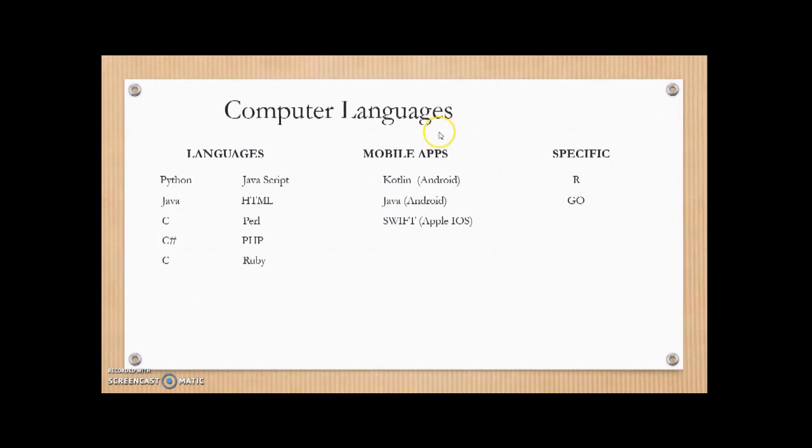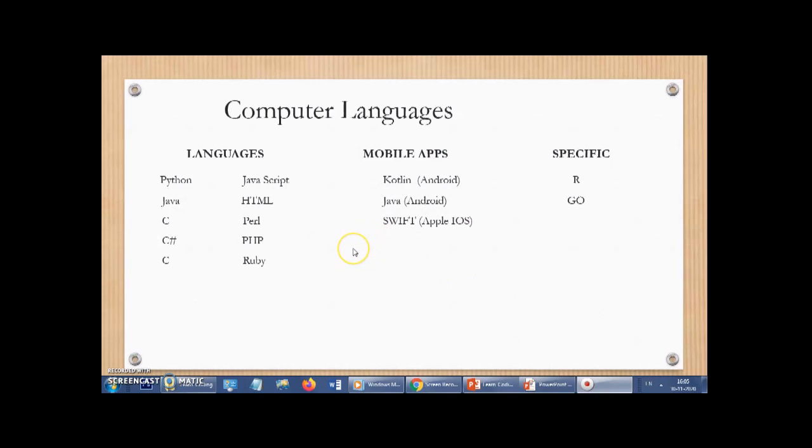So these are the various computer languages which are there. Please note that I have not covered all possible languages. There must be hundreds of languages, but these are some of the famous languages which are used to make individual programs or programs for enterprises, right, or mobile applications. This is just to give you a basic orientation in various computer languages.